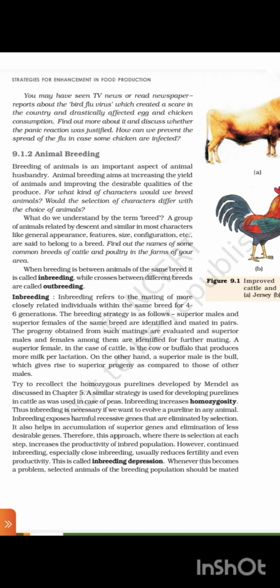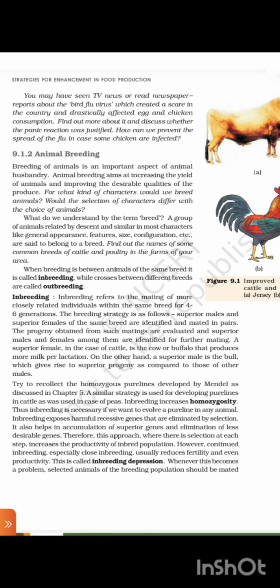9.1.2 Animal breeding. Breeding of animals is an important aspect of animal husbandry. Animal husbandry aims to increase the yield of animals and improve the desirable qualities of the produce. For what kind of characters would we breed animals? How would the selection of characters differ with the different types of animals? What do we understand by the term breed?